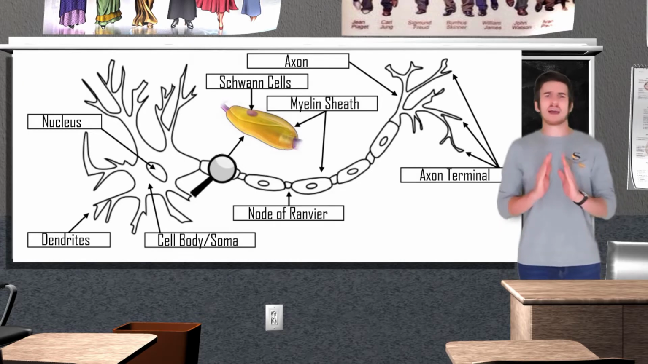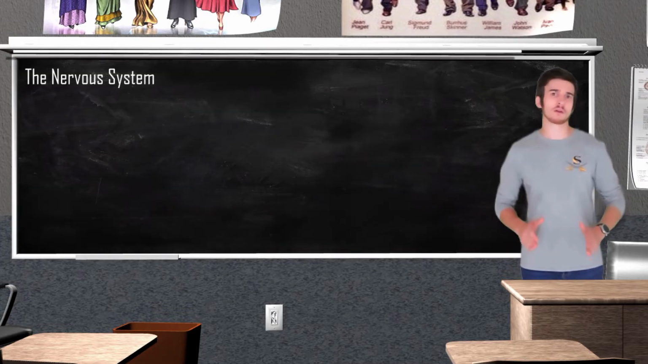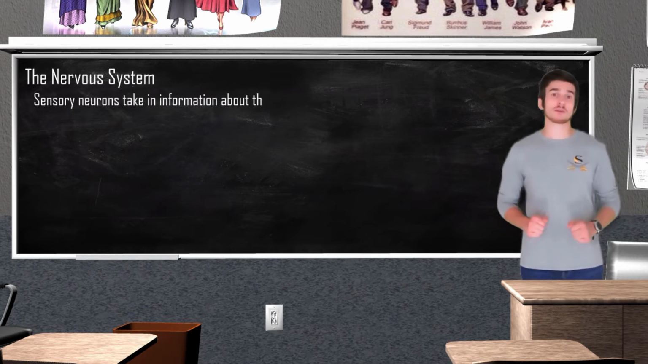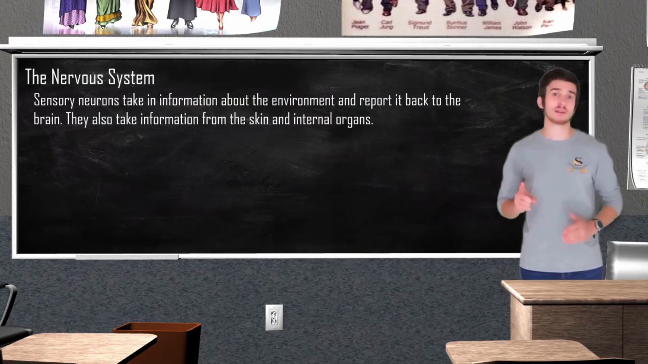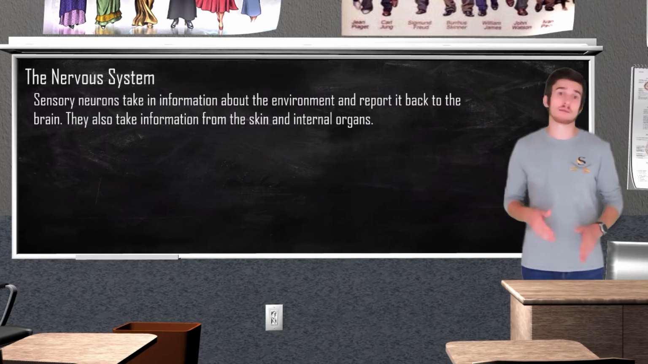So now that we have the anatomy of a neuron down, let's talk about the three different types of neurons. We are going to have afferent or sensory neurons, efferent or motor neurons, and interneurons. Sensory neurons are going to serve two important functions. One, to take information from the environment and report it back to the brain, so things such as light or sound for our hearing and vision. And two, to take information from our skin and internal organs to send back to our brain.